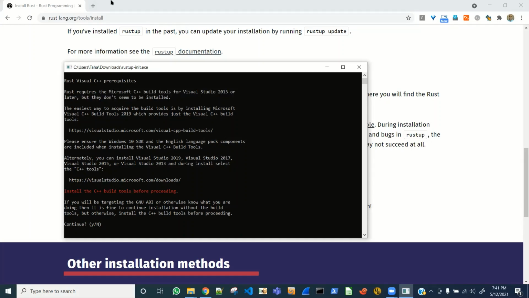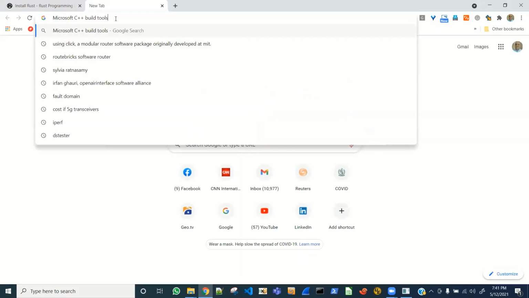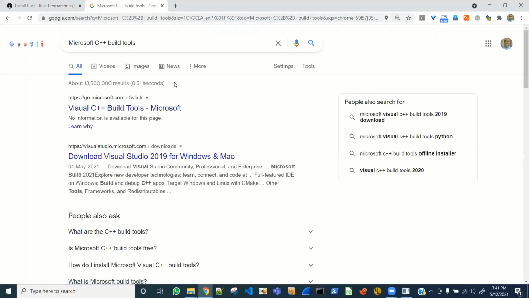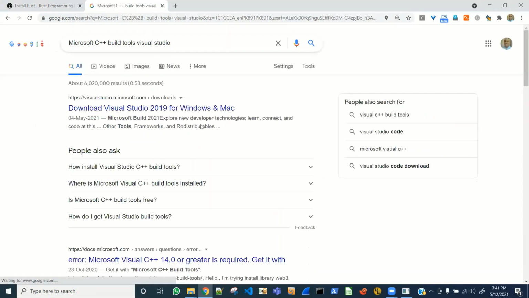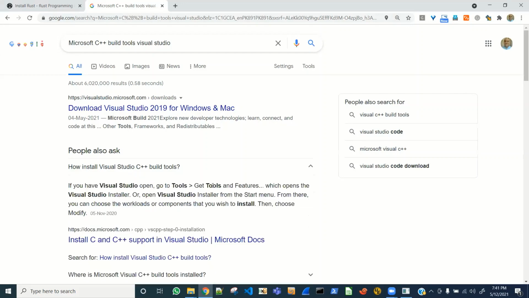Let me copy this, go to Google and search for this. Download Visual Studio. Let me add Visual Studio in the search string. Download Visual Studio 2019. How to install Visual C++ build tools. If you have Visual Studio open, and so on.